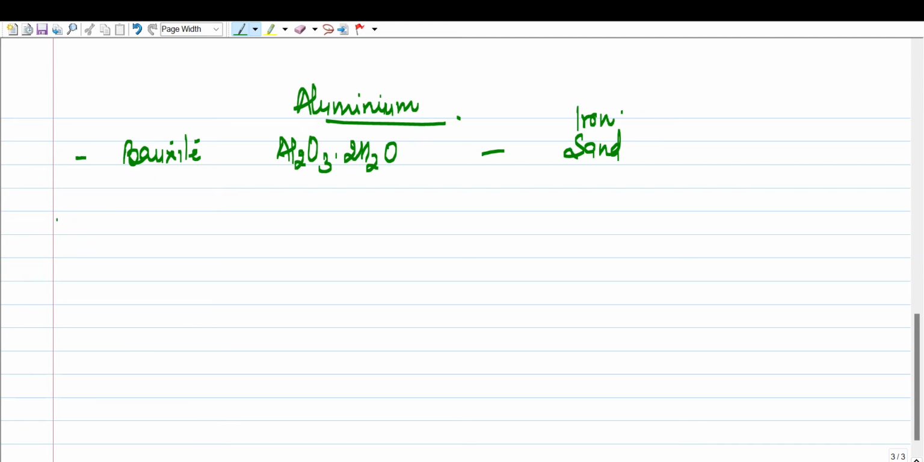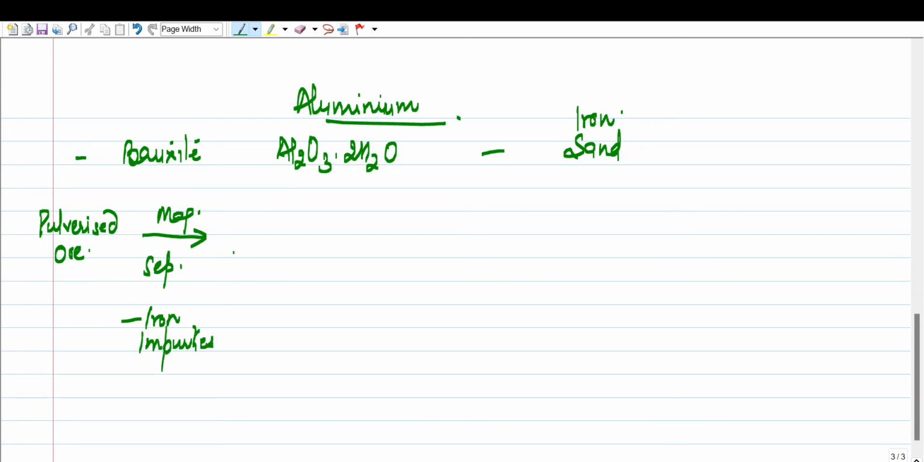So what we do, let's take up immediately. We first take pulverized ore. What is pulverized ore? The ore which is crushed into fine powder, washed with water, dried. That ore is known as pulverized. This pulverized ore is passed through magnetic separator. So in magnetic separator, what is removed? Iron impurities are removed. Okay. And what do you get? You get bauxite ore, and what is not removed? The impurities like sand. So they remain with the bauxite.